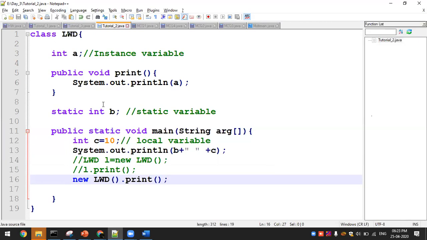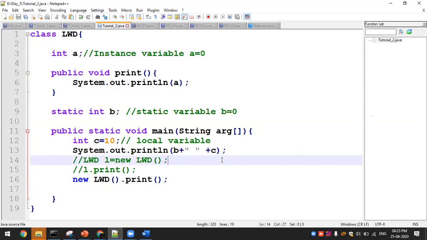Now I have called this. So what would be the output you will be expecting? First you will get the static variable, even though it is not initialized. What is the default value of B? The int value is going to be initialized to 0. Similarly, the instance value is also initialized as 0. So both are 0, and you will get the output: B is 0, C is 10. Again you will be calling a printf, which is going to print 0. So you'll get 0, 10 and 0 again, because the order matters, right? A is printed after B and C.